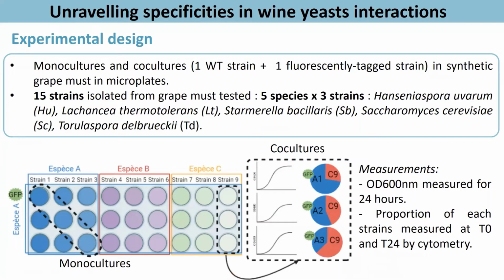To do this, we compared coculture growth to monoculture in synthetic grape must for 24 hours. We studied 5 species commonly isolated in must, and for each species we selected 3 strains, for a total of 15 strains. We monitored the growth of all possible pair combinations by measuring the optical density in a plate reader. And we measured the proportion of both strains at inoculation and after growth, since one was tagged with GFP.